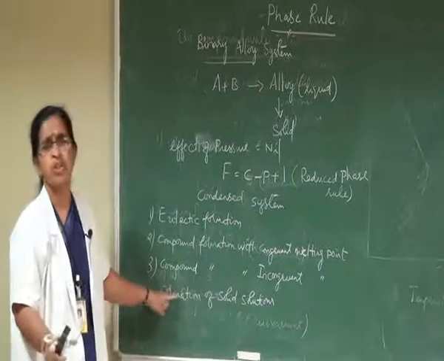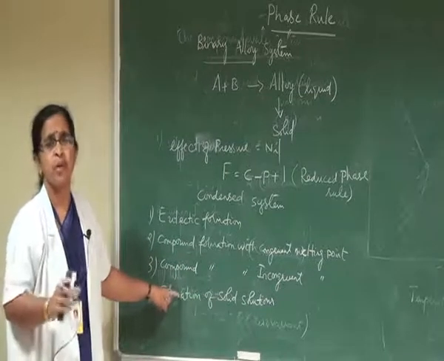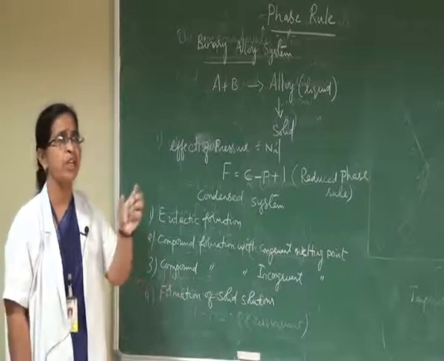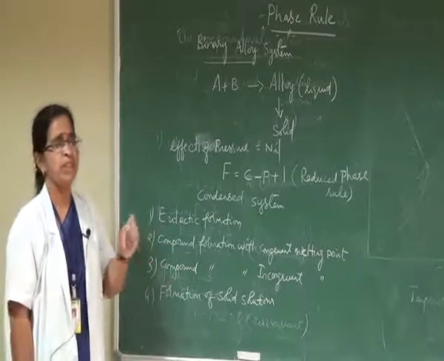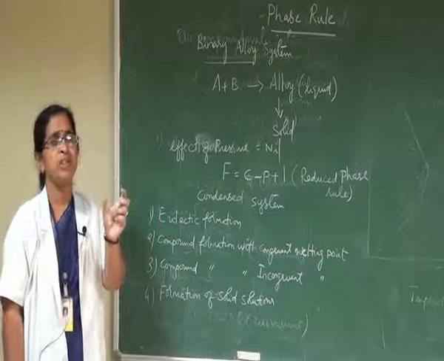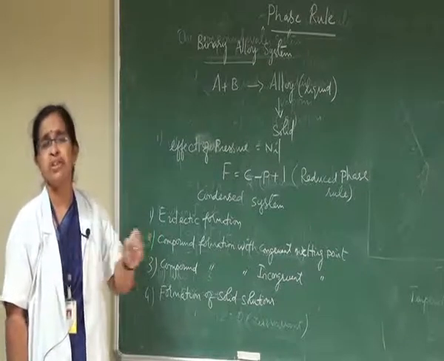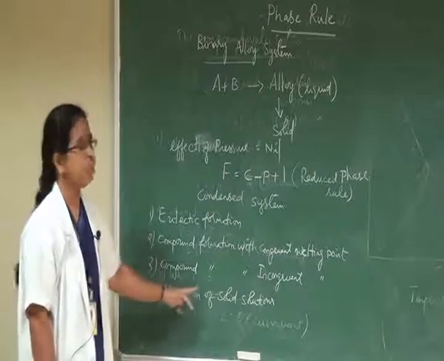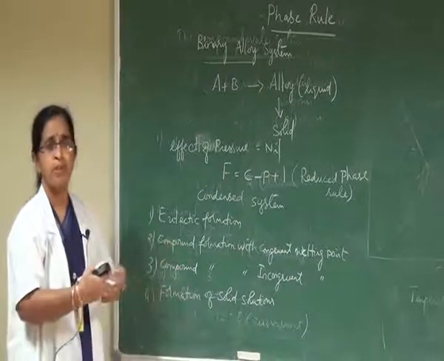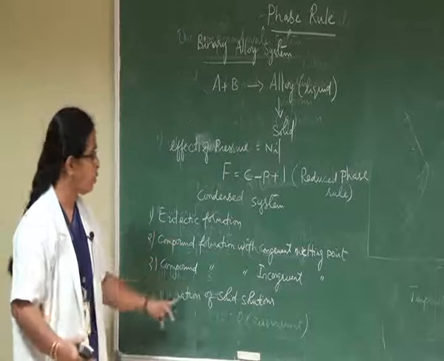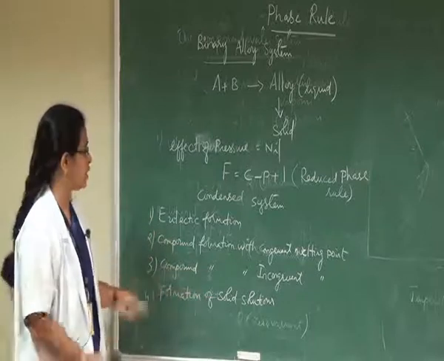But the formation of solid solutions takes place only at the atomic level, because the radius of the metal atoms should not differ by more than 15%. Then only the two metals can be miscible in both solid and liquid phases.